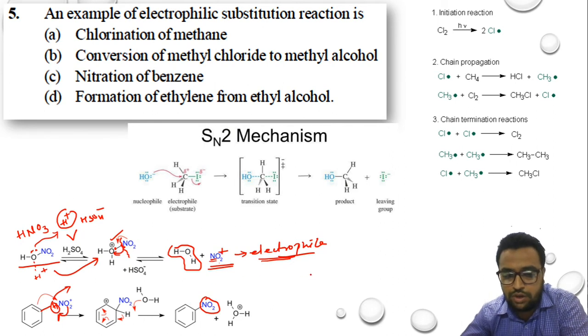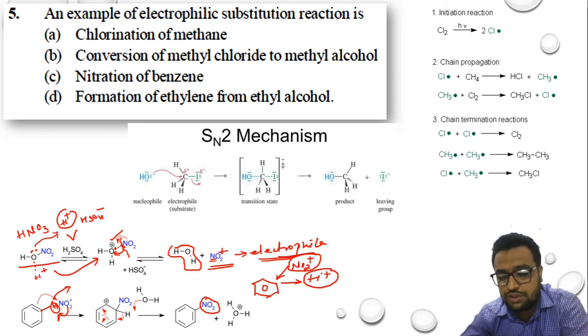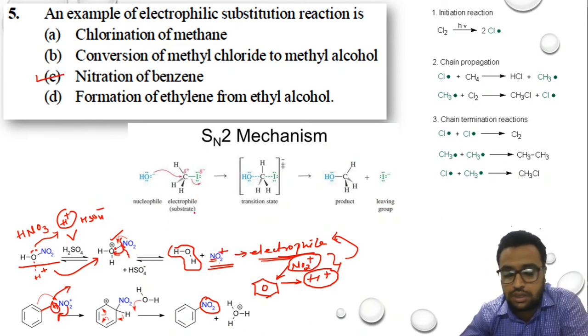So what has happened? Hydrogen, when it is coming out, it is in form of H plus, right? From benzene, the hydrogen, if it is coming out, it is in form of H plus, and if NO2 is entering inside, it is also in form of plus charge. So NO2 is also an electrophile which is coming inside, and H plus is also an electrophile which is going outside. So both of these are electrophiles here. That means one electrophile is substituting another electrophile. So that's why the type of reaction over here should be electrophilic substitution. So the option C is the right option for question number 5.